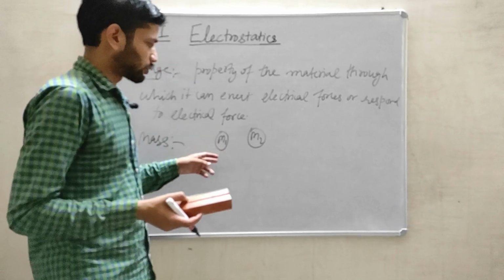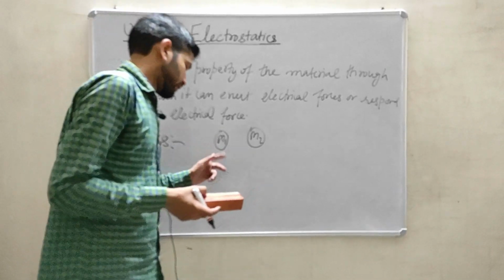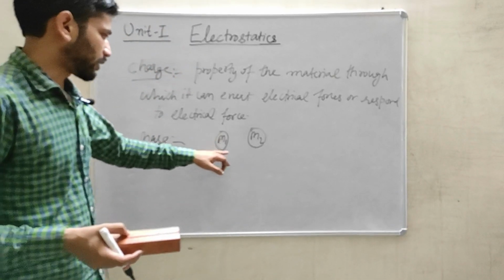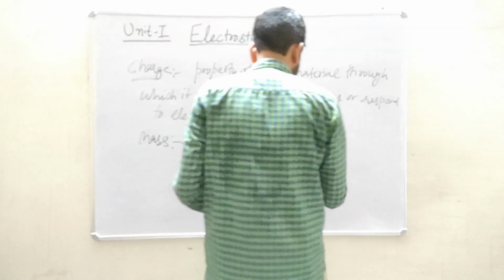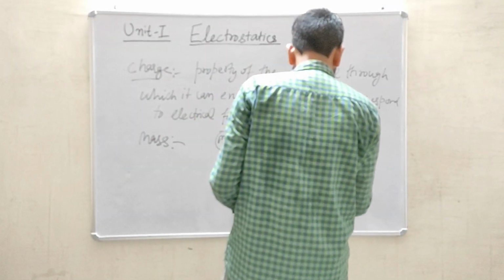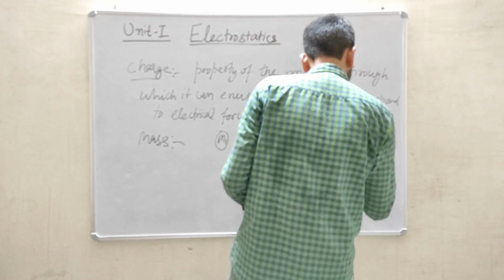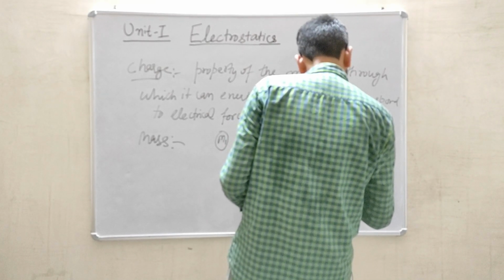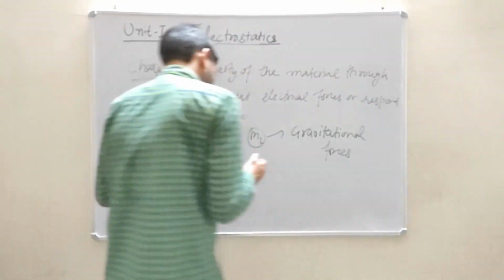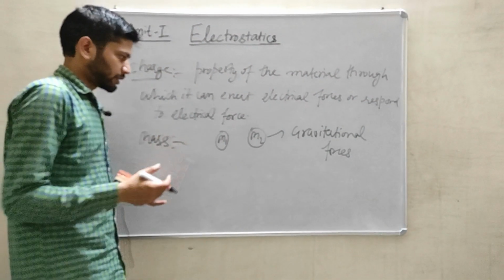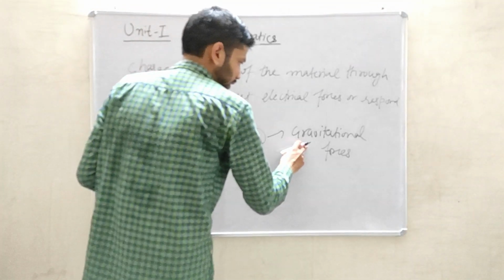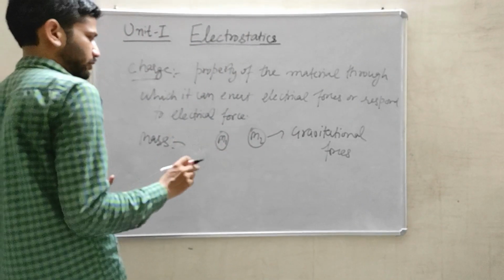They will interact through gravitational forces, meaning the forces which are acting between these two masses will be gravitational forces.